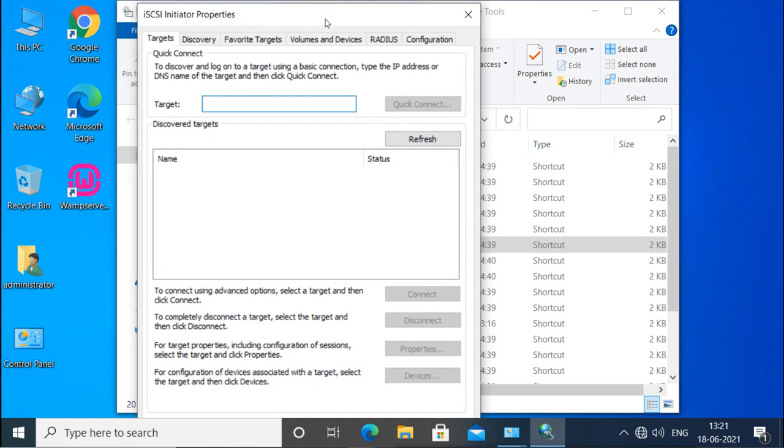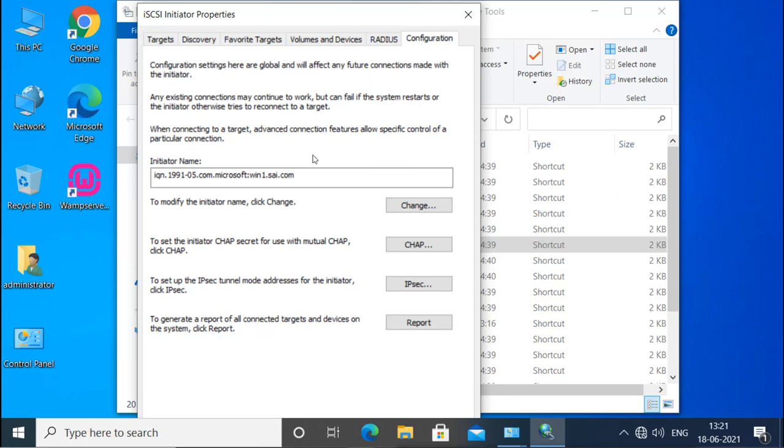So this is the property of the initiator, and when you go to the configuration here, this is the initiator IQN of this Windows 10 client. It has a unique format: iqn, then the year and month 1991-05, then microsoft.com in reverse, and then a colon, followed by the name of this client machine, win1.sci.com. So this is a unique name here. We have to mention the same name in the server.